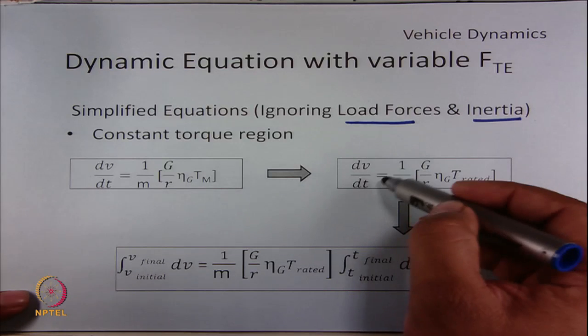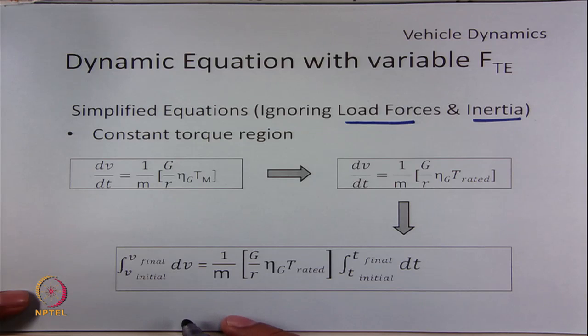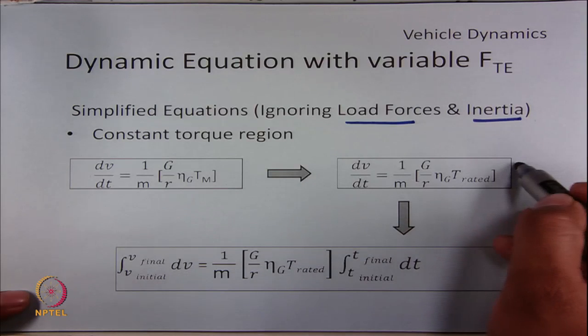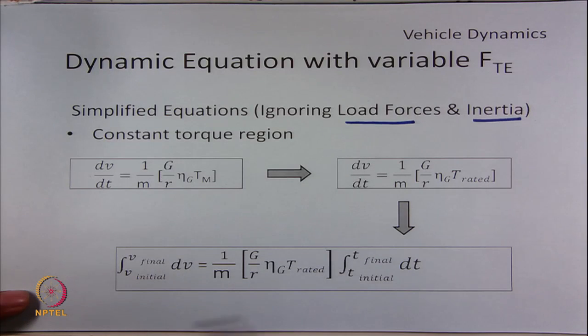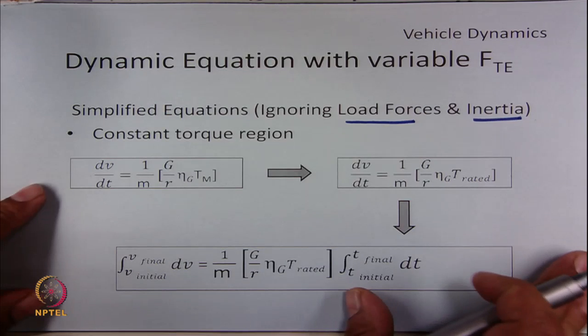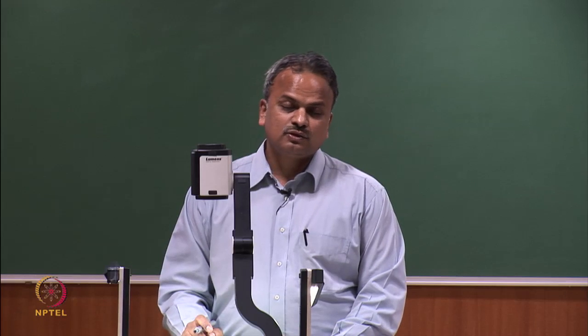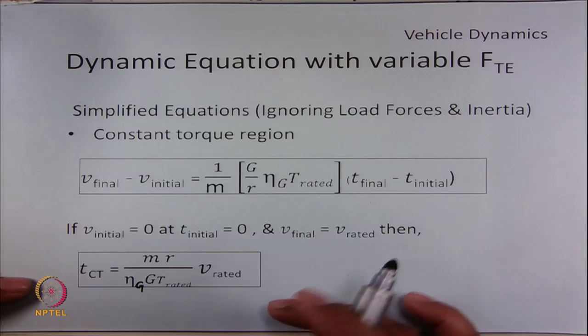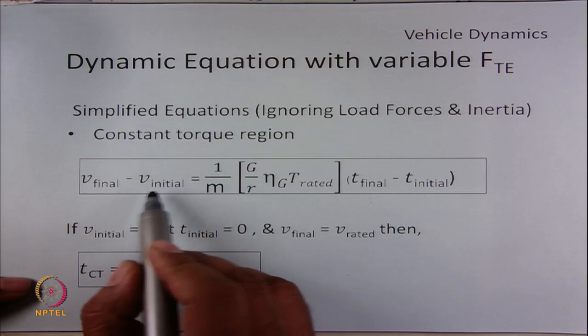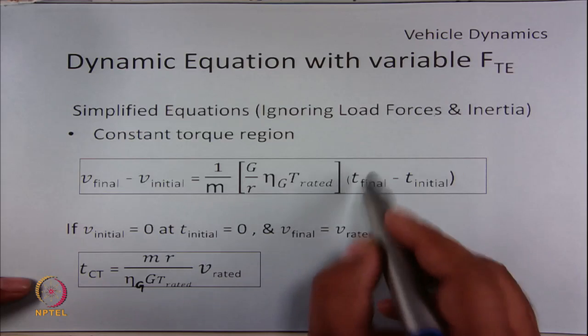If we integrate dV over a time function, we can do that in this way. We can take dt on the other side and integrate both sides. Let us assume that at time initial the velocity is v initial, and at time t final the velocity is v final. Solving the equation, we will get this expression: v final minus v initial is this term into t final minus t initial.